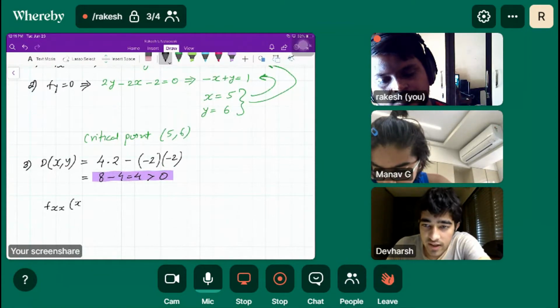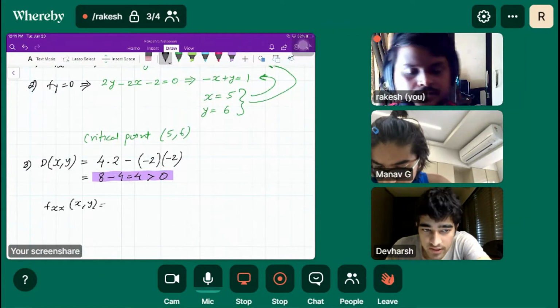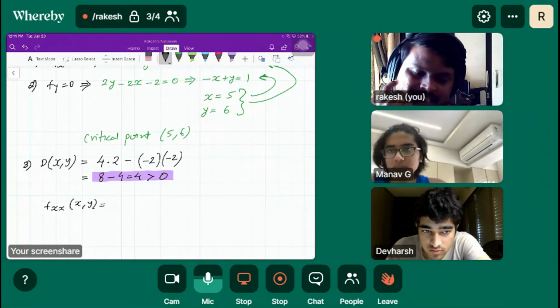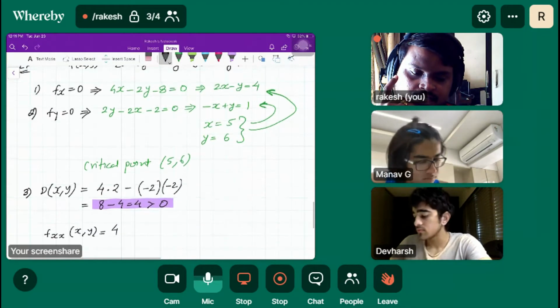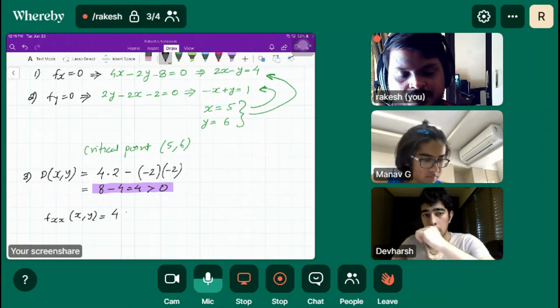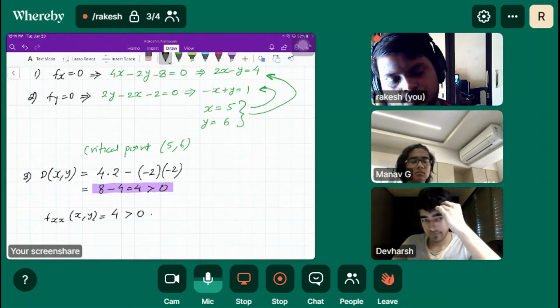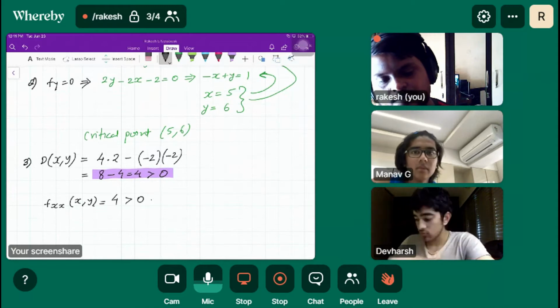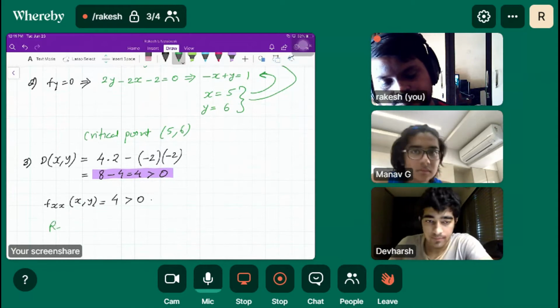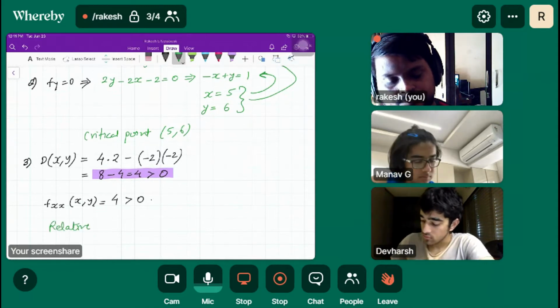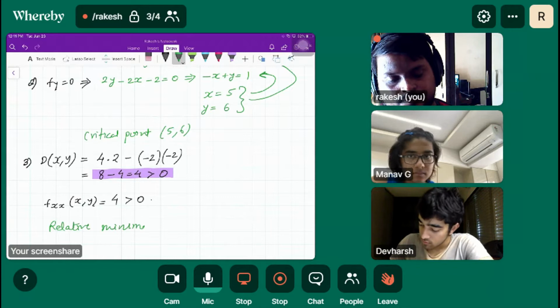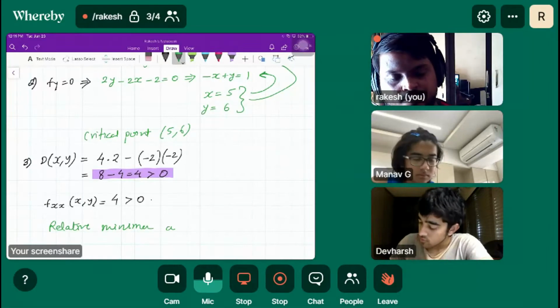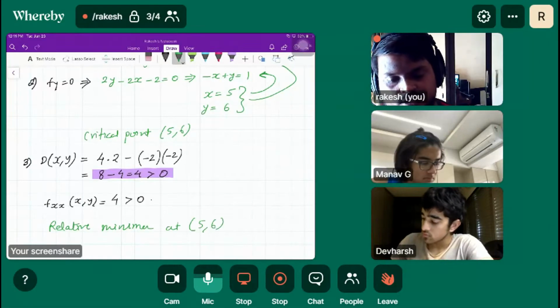Both were greater than 0. fxx is 4, yeah, so that is also positive. So when both are positive, we are at a relative minima. It's a minima, relative minima at 5 comma 6.